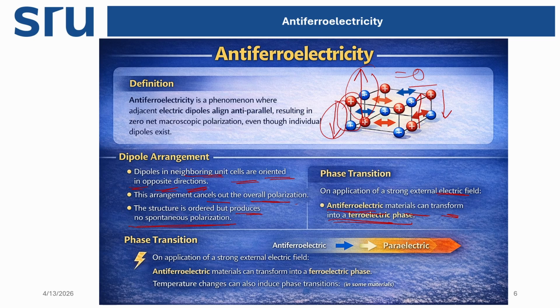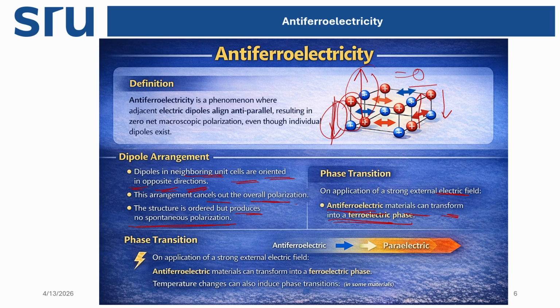When we apply this strong electric field to the compound, the orientations of the dipoles in the unit cell may change. If they change, they may not be perfectly opposite to each other. So that's why we can get a resultant dipole moment or polarization. So the field will induce spontaneous polarization in the compound.